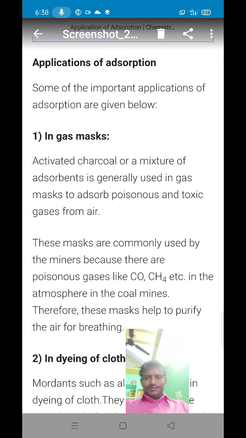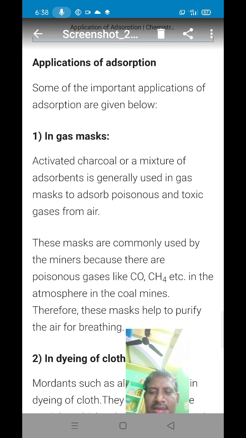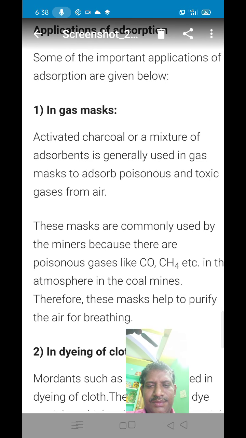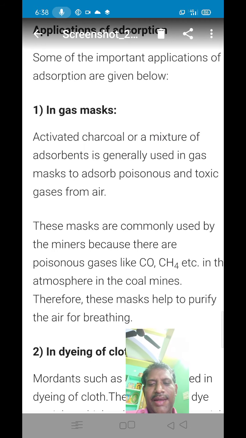First application is in gas masks. Activated charcoal or a mixture of adsorbents is generally used in gas masks to adsorb poisonous and toxic gases from air.